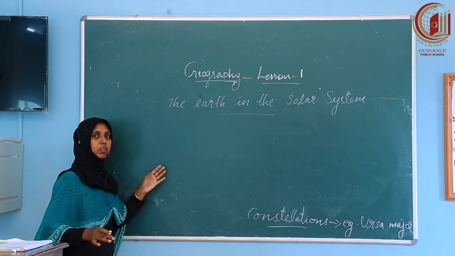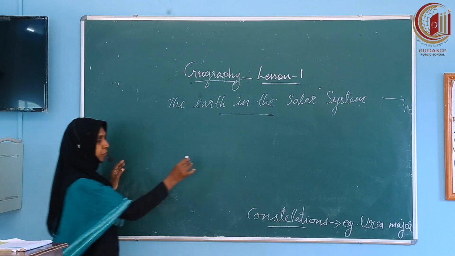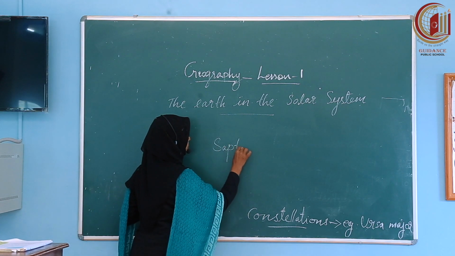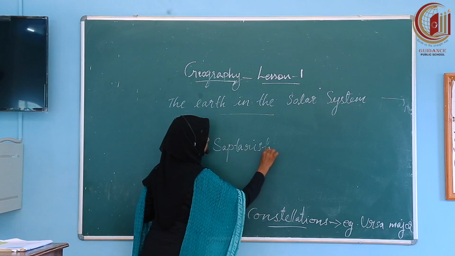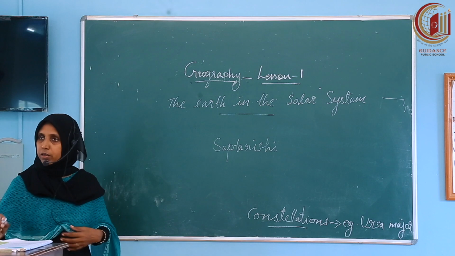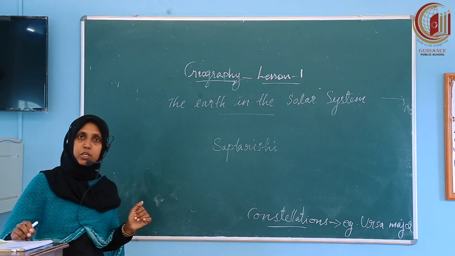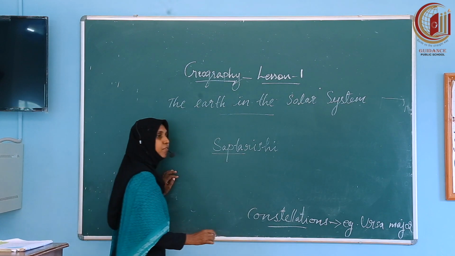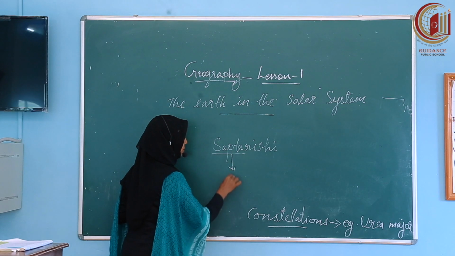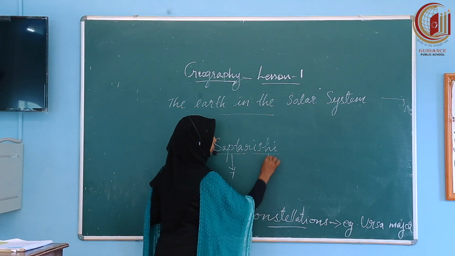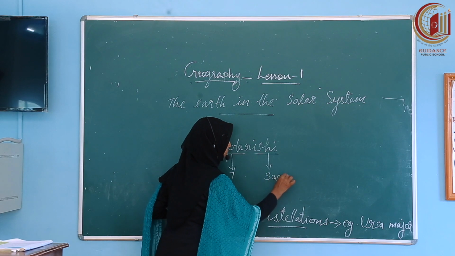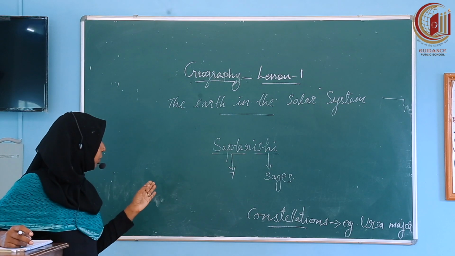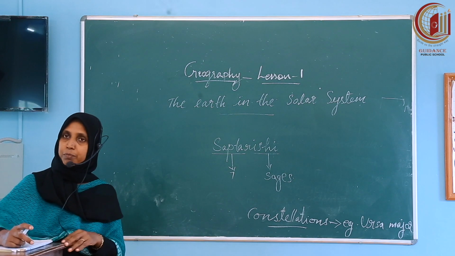Another important constellation found in the solar system is the Saptarishi Mandal. Saptarishi constellation. See, this Saptarishi constellation is formed by a group of 7 stars. Sapta means 7. Rishi means sages. So, Saptarishi is a constellation formed by 7 stars.